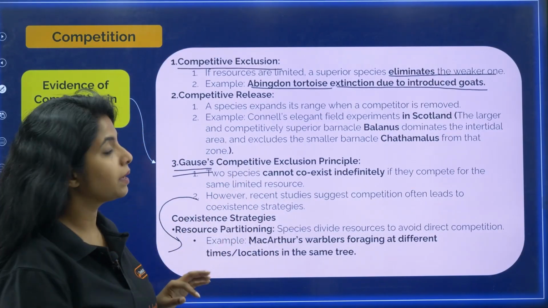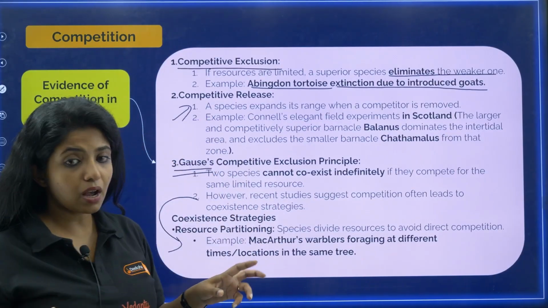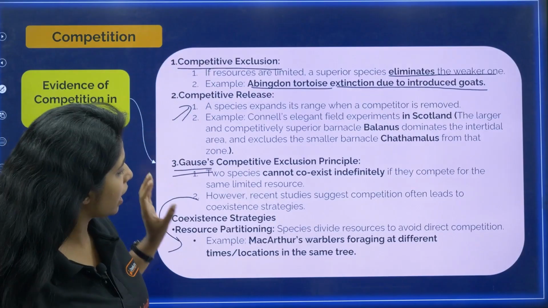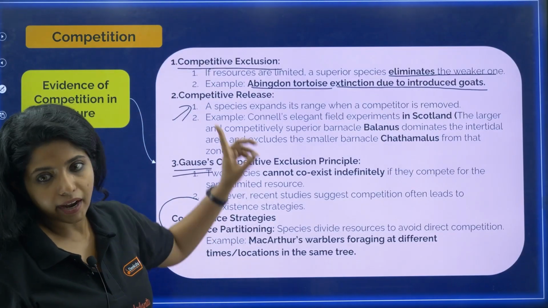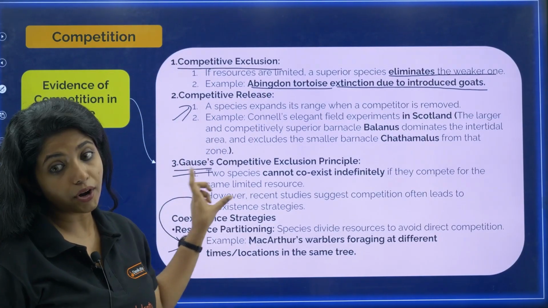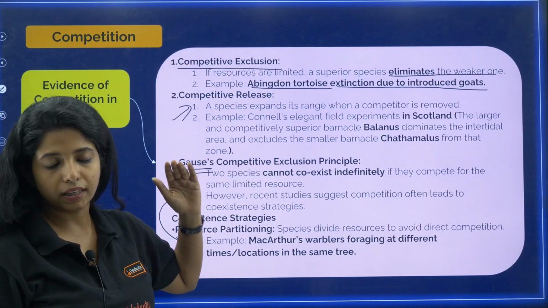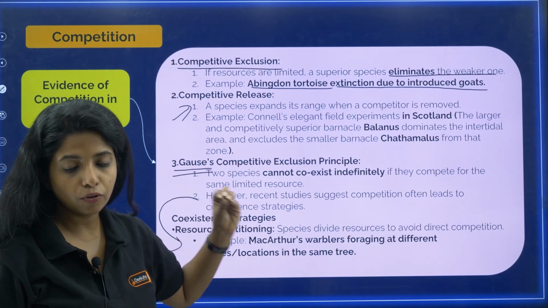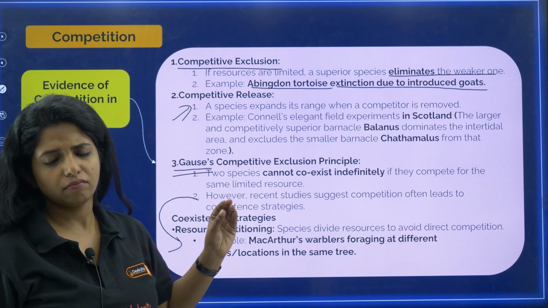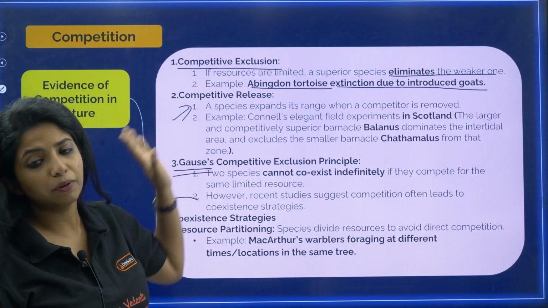Now there is one more thing, that is competitive release. There is another term. But before coming to that, I have to come to the other scenario. I told you either they can go off. According to Gauss's competitive exclusion principle, they cannot coexist indefinitely. They are going to compete for the same resources, and that's all. So this is the perfect example of that.